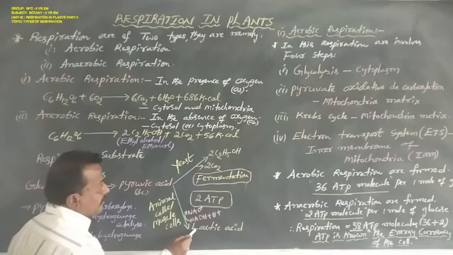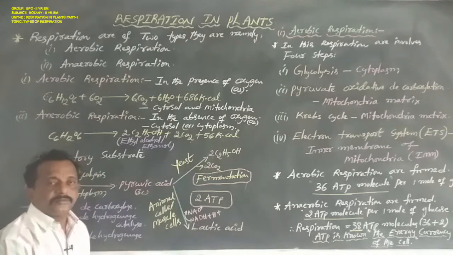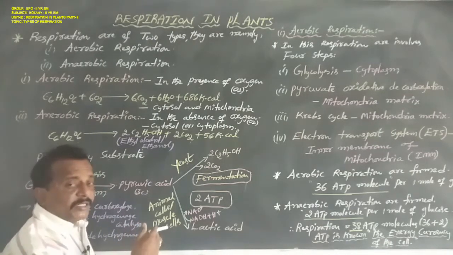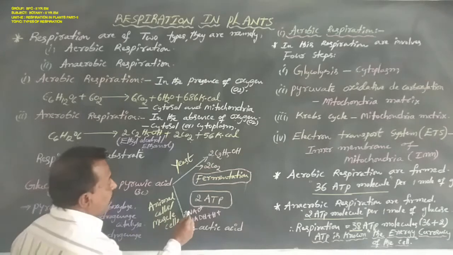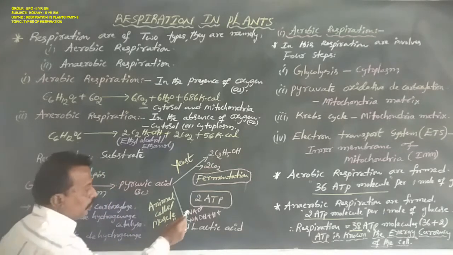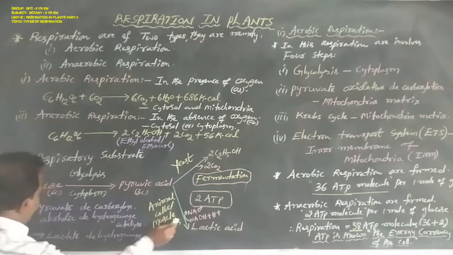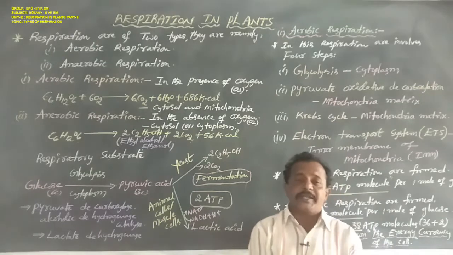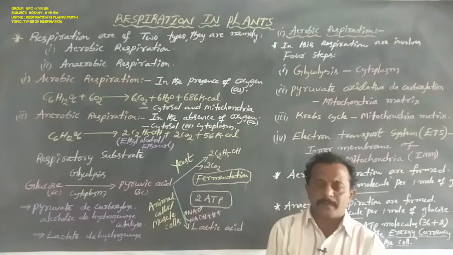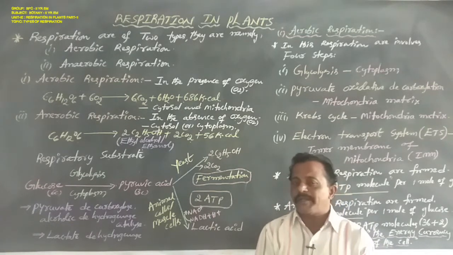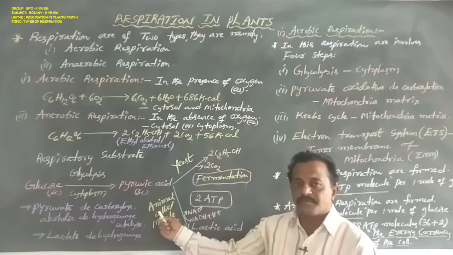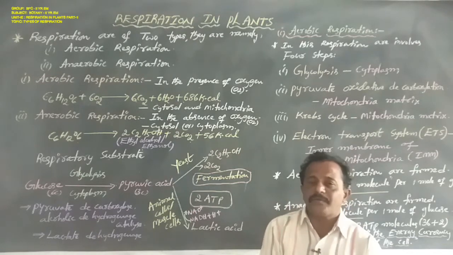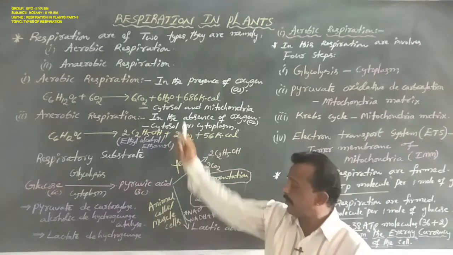So in this lactic acid, in this ethyl alcohol, NAD is reduced to NADH plus H plus, and this NADH plus H plus again reacts into NAD plus with the help of the enzyme lactate dehydrogenase. Okay, now in some organisms like bacteria, and in animal cells, especially muscles during exercise, there is an inadequate supply of oxygen in their cellular respiration.